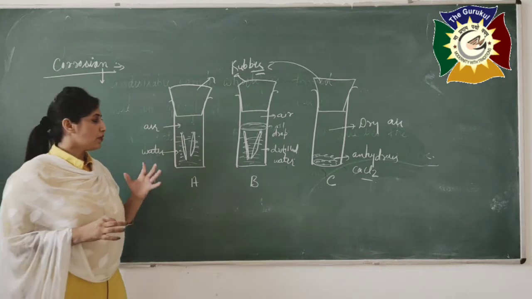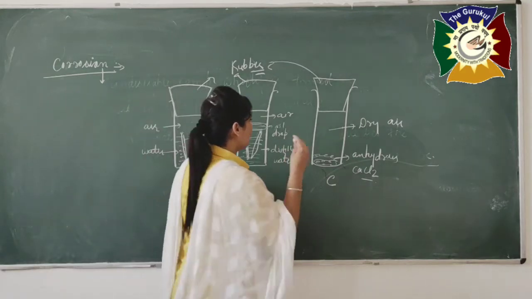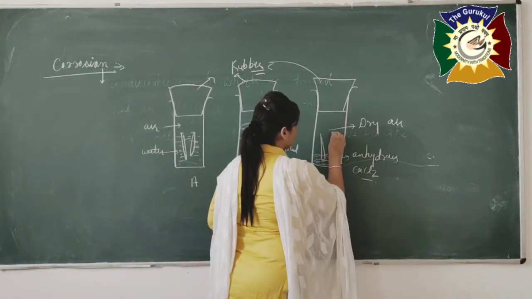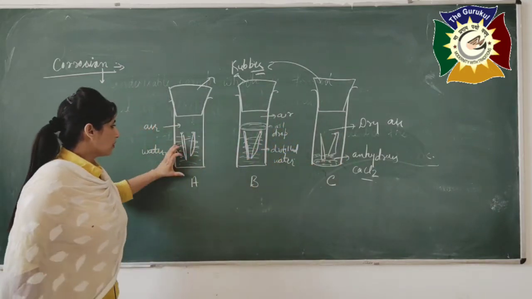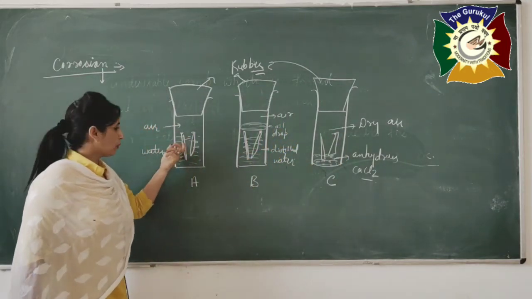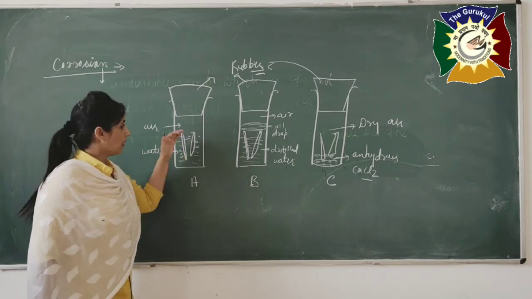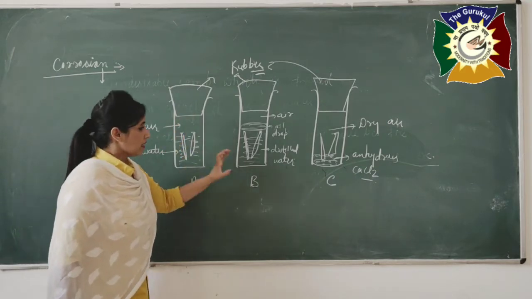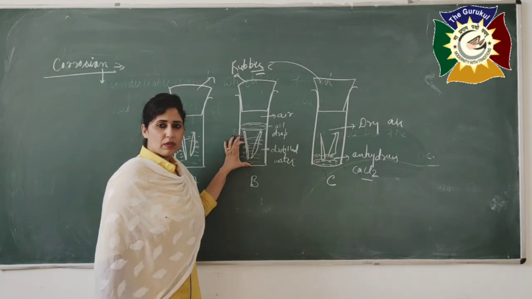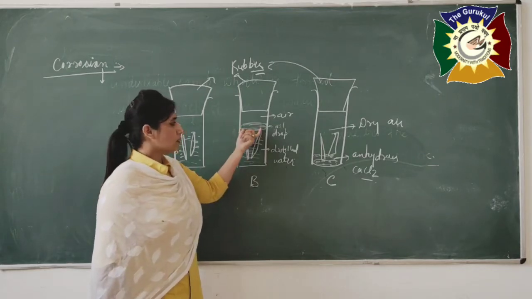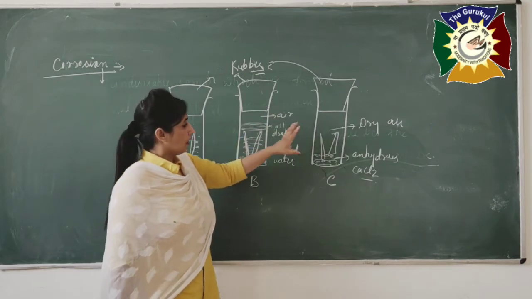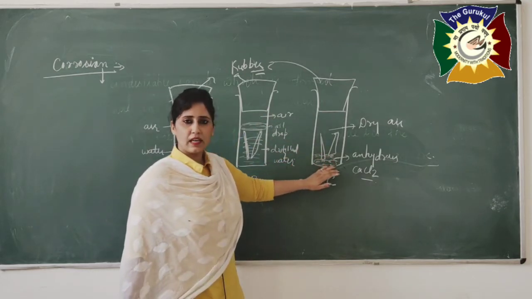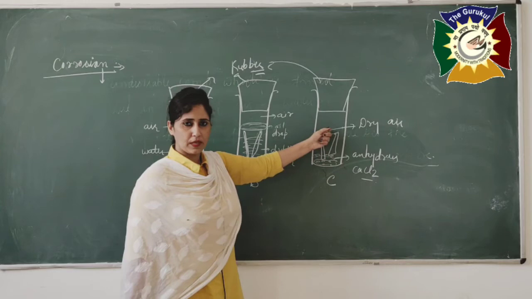Our main thing is that in all three test tubes we have iron nails. In the first test tube, iron nails are in simple water and air is also present. In the second, distilled water plus oil drop, no air. In the third, anhydrous calcium chloride and no air.